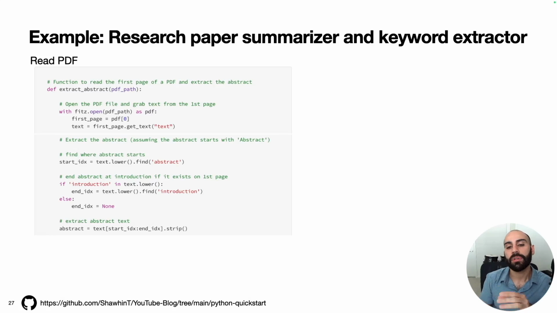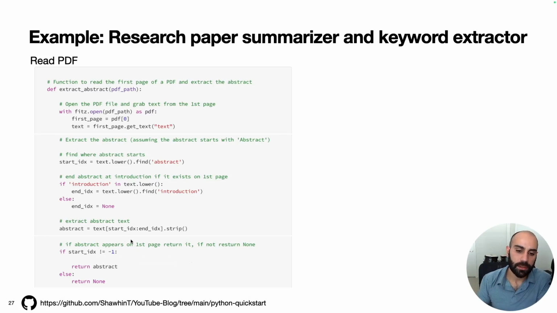So basically, we'll only care about where the abstract starts, and then we'll just consider the text until the end of the first page. What I do here is I grab the text starting from our start index all the way to the end index, and then I use this strip function, which will remove any trailing or leading white space from the text.